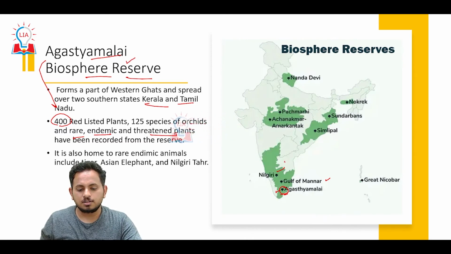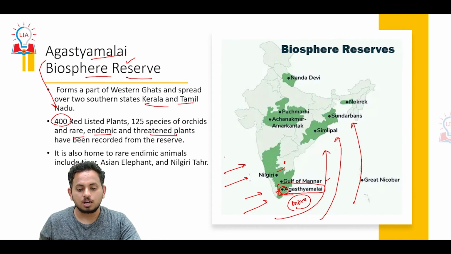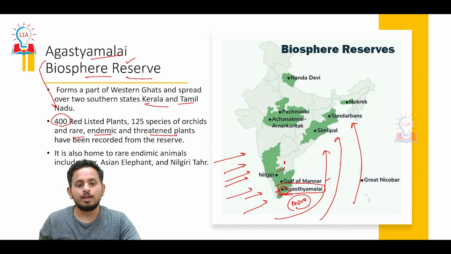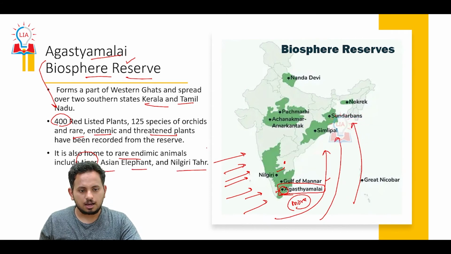See, you have seen Sheshachalam here, Agastyamalai is here, and you have southwest monsoons like this. You have the Arabian Sea branch and you also have the Bay of Bengal branch. In this case, in Agastyamalai, the possibility of finding the evergreen forest and the evergreen trees is more when compared to the Biosphere Reserve of Sheshachalam. This is how you can relate the climatology knowledge that you have to the environment. It is also home to the rare endemic animals including tiger, Asian elephant, and Nilgiri Tahr.